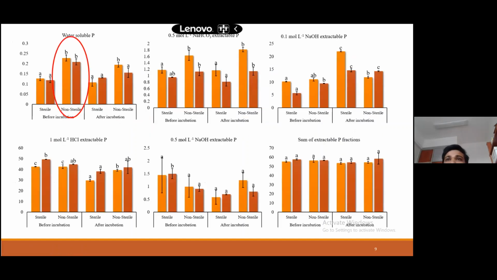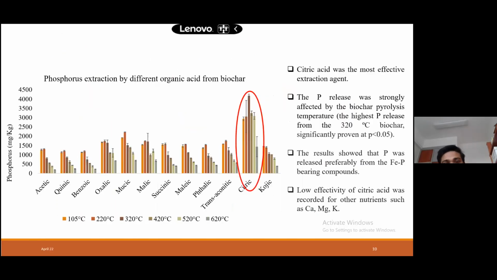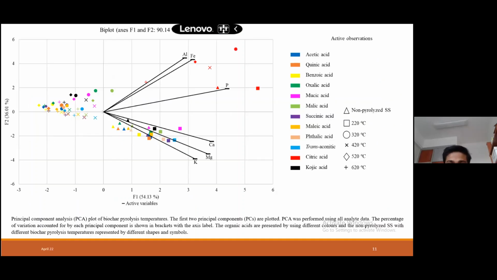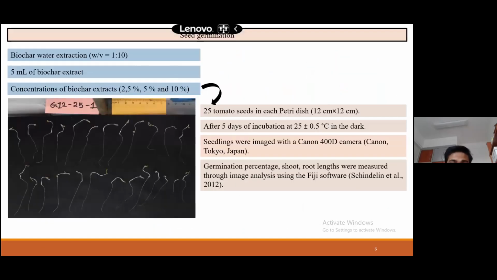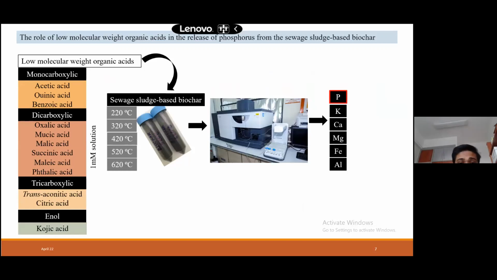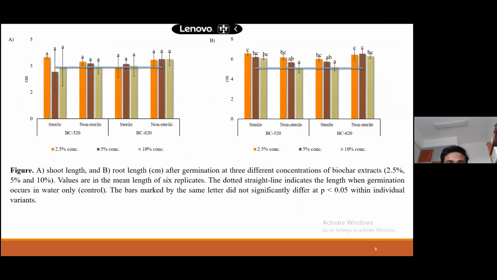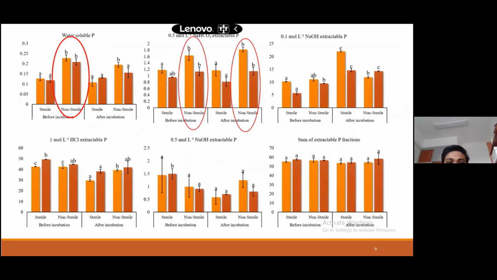I mean, extraction with organic acids. As I told you in the materials and methods, we extracted different biochars: 220, 320, 420, 520, and 620 biochar with 12 different organic acids. Then we measured these nutrients: phosphorus, potassium, calcium, magnesium, iron, and aluminium with ICP-OES. Now I am going to the results.